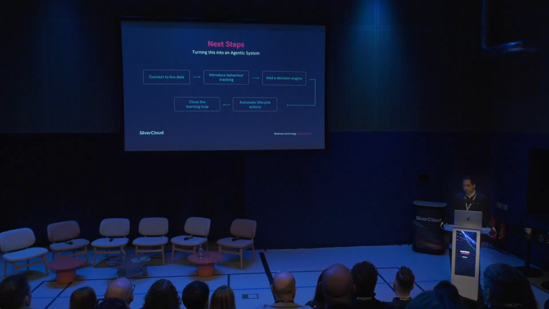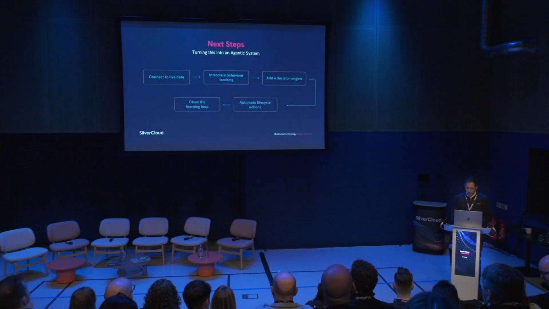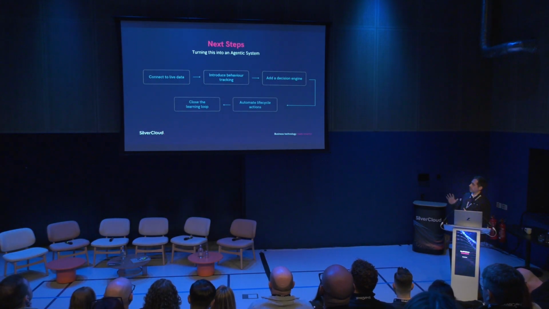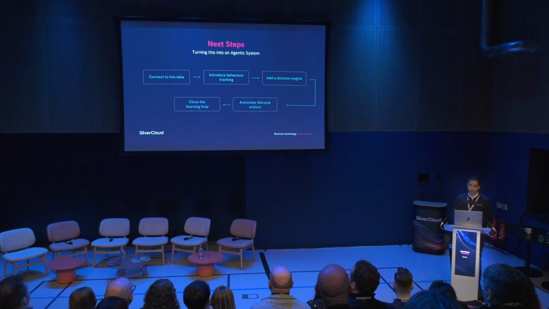And the idea with the decision engine is that the AI itself is going to make that choice and say, right, you're within this bucket, you're within the middle range, we want you to be nurtured further within your AI journey. We'll help you take that next step, help you set up that next agent, help you link it to your next business system. You close the learning loop from there, so in order to close everything over, you want to make sure that you can actually hand it off to something else. So once again, you're flowing to different applications, but you have the capability through Microsoft, through Copilot, through Power Automate, to take that data to the next stage.